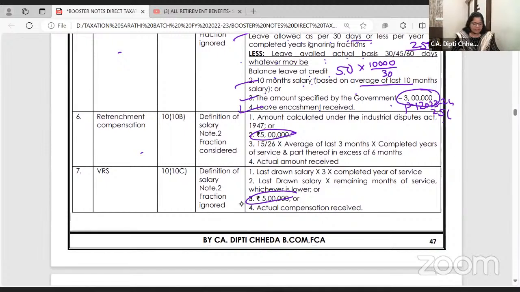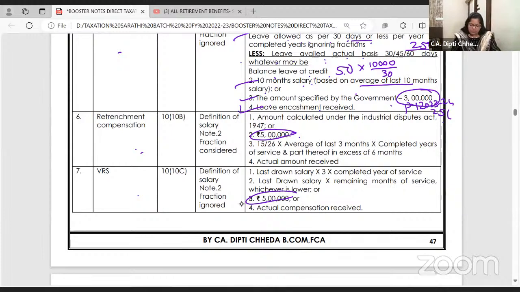Now, retrenchment compensation and VRS. 5 lakh is the limit. Do you know what retrenchment compensation is? We remove the employees from work before their retirement.